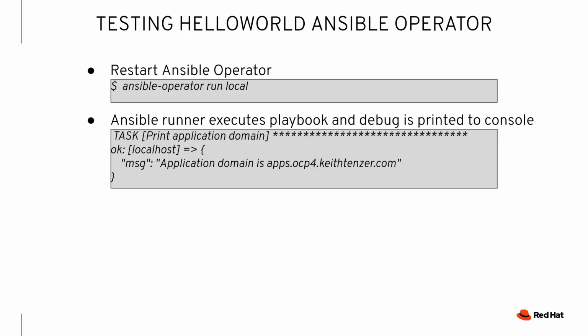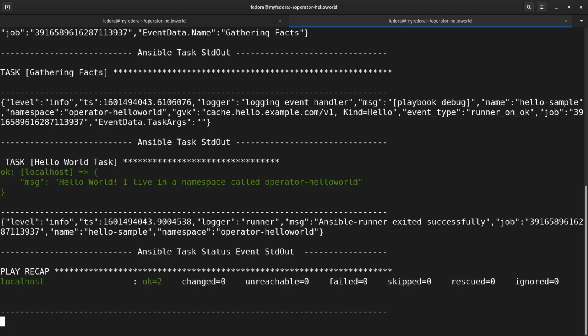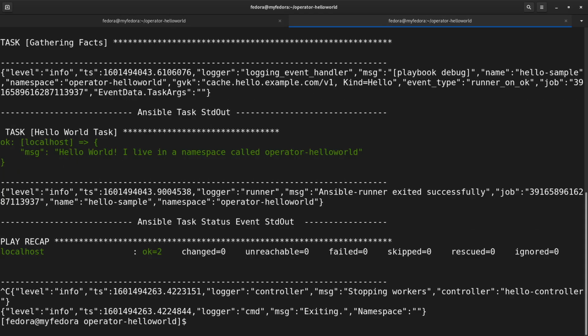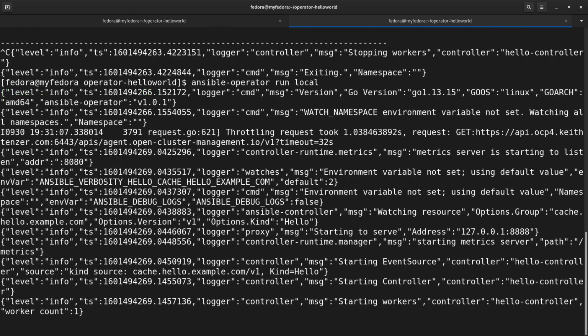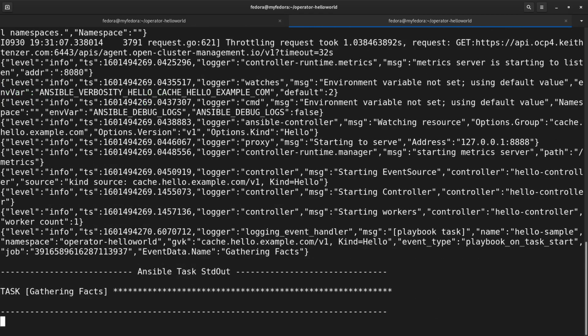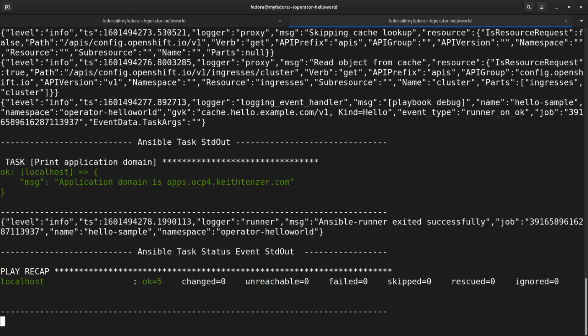The next step is to test again and make sure that we actually see what we expect. Now, I'm going to go back into the terminal here, and what we can do is simply restart our operator in local mode, and it's going to run through. Since we already have a CR, it's going to execute against it, and as such execute the additional tasks that we've added.